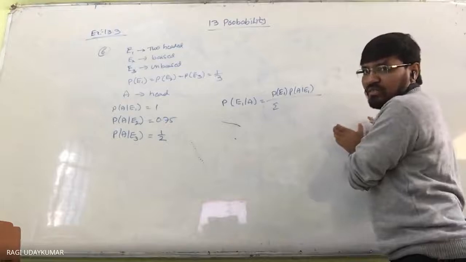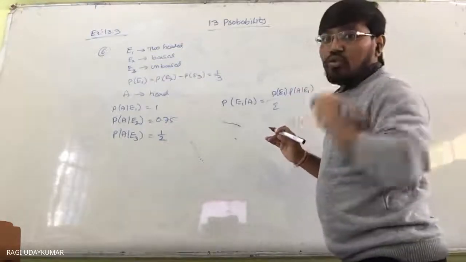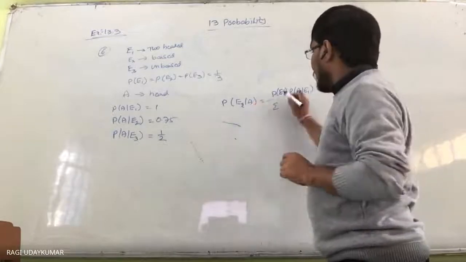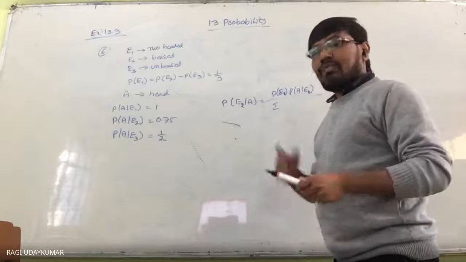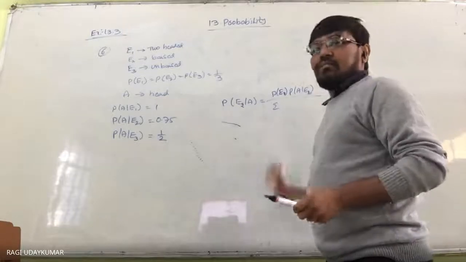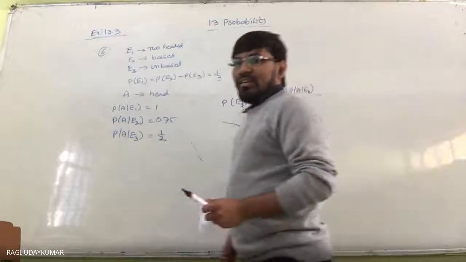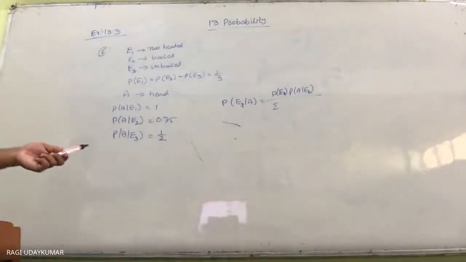Three terms come because there are three coins. But when the question asks about the biased coin instead of the two-headed coin, you have to take E2. Every student may just blindly give an answer, so be careful. The simplification is easy, I think.